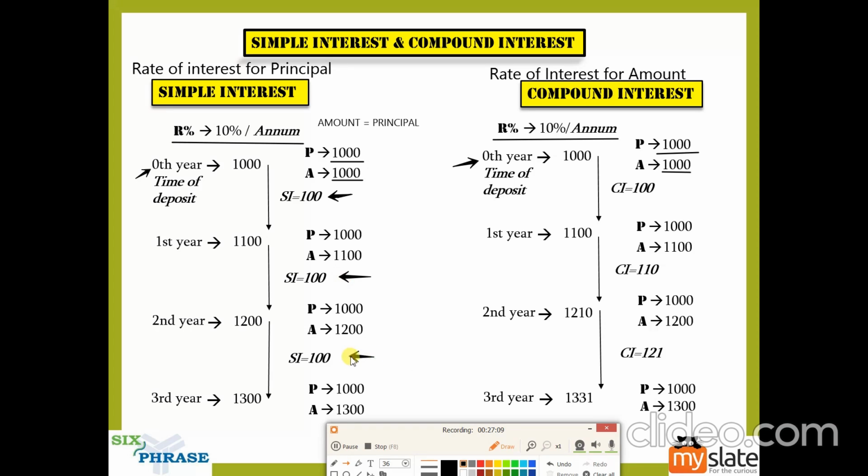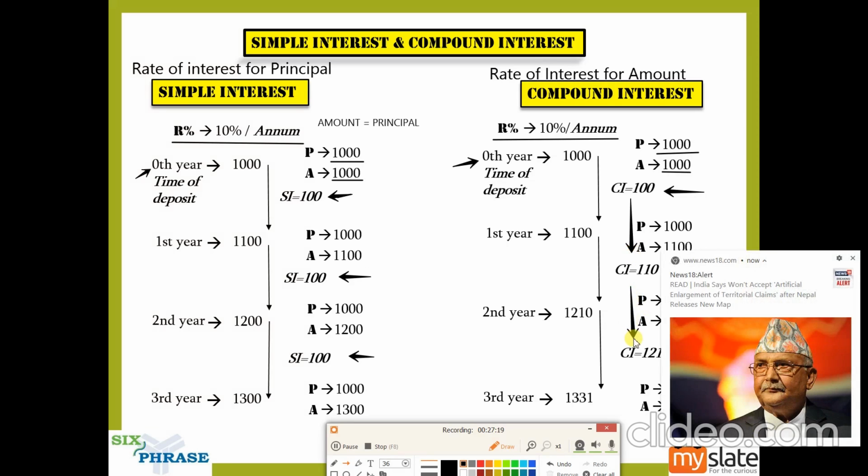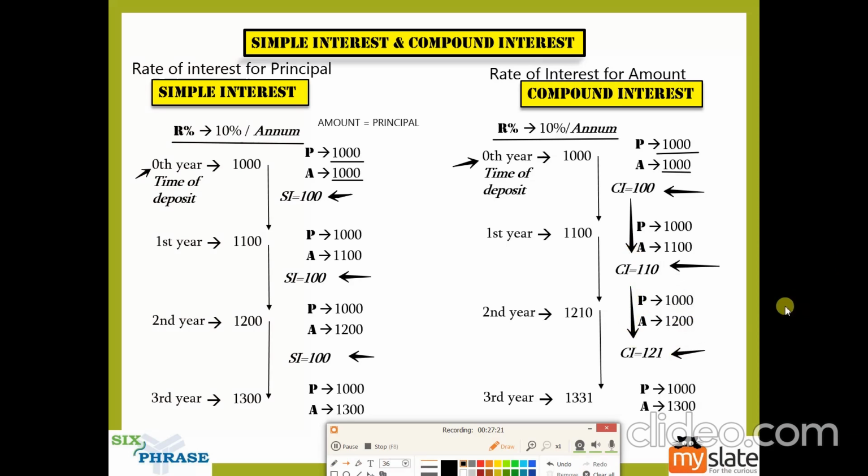But that is not the case here. What you can observe here is the increase percentage from 100 to 110, and from 110 to 121. What do you think is the increase percentage? From 100 to 110, 110 to 121, it is the same. So the increase percentage here and here will be the same, and that will be equal to R percentage, or 10% in this case.